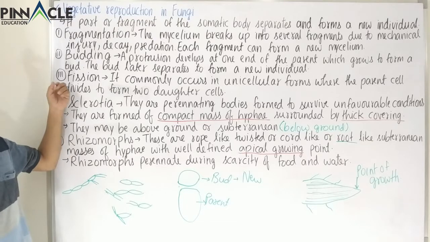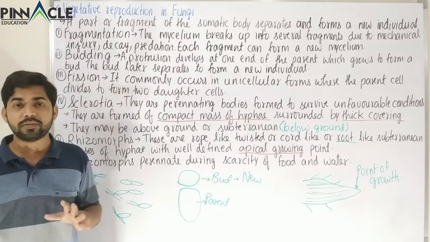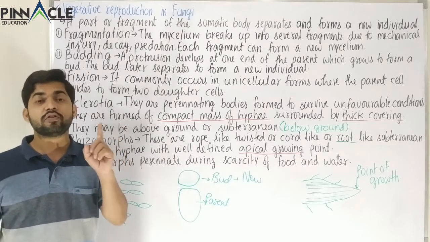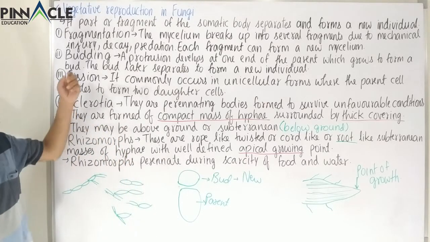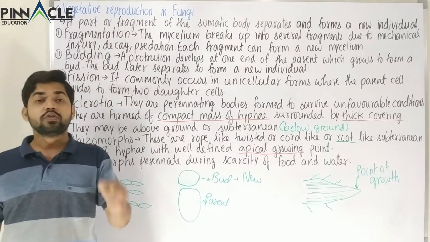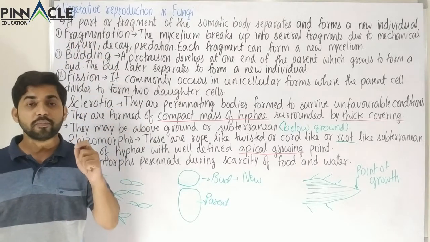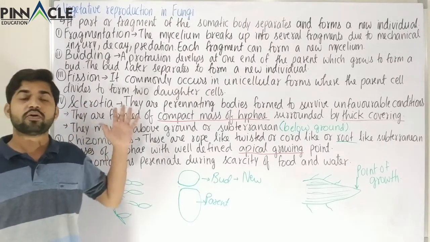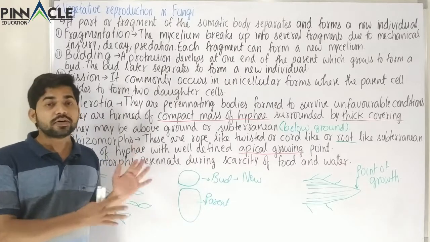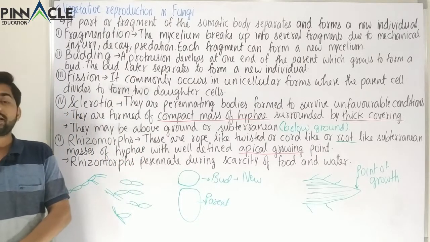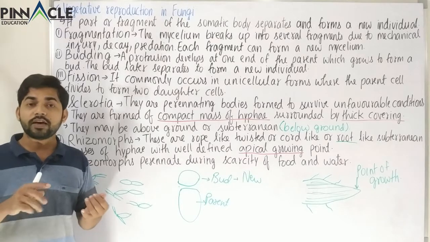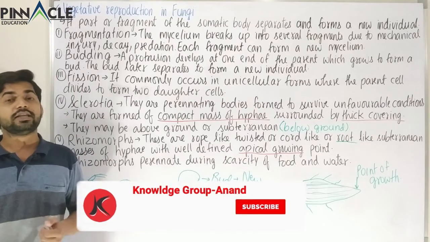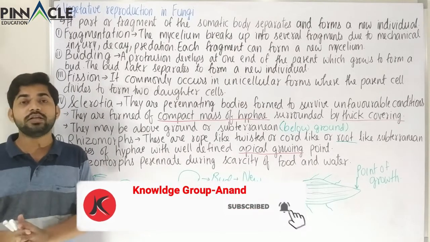And obviously binary fission or multiple fission is the most common method. Fission is very common in the case of unicellular organisms. Above that we studied budding and fragmentation, and we studied that process in kingdom Monera also. In bacteria also these methods were occurring, that is budding or fragmentation. So these were the 5 methods of vegetative propagation in fungi. Now we have completed the asexual reproduction and also the vegetative reproduction, and now we are going to study sexual reproduction in fungi.